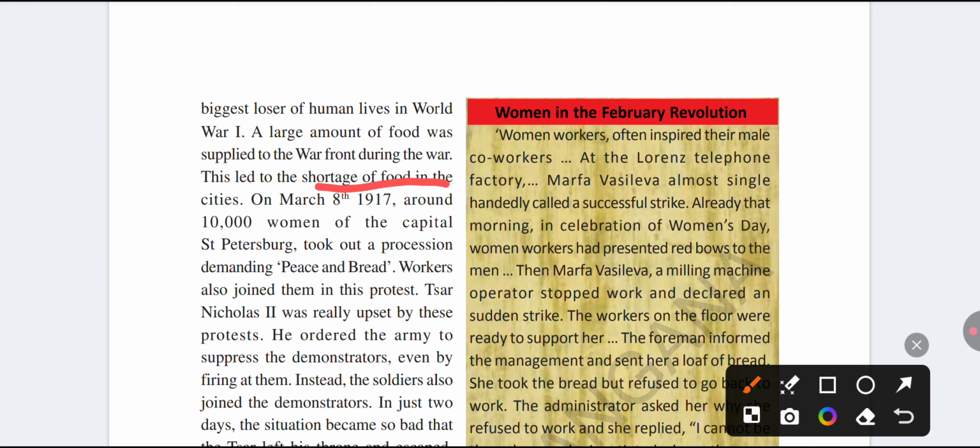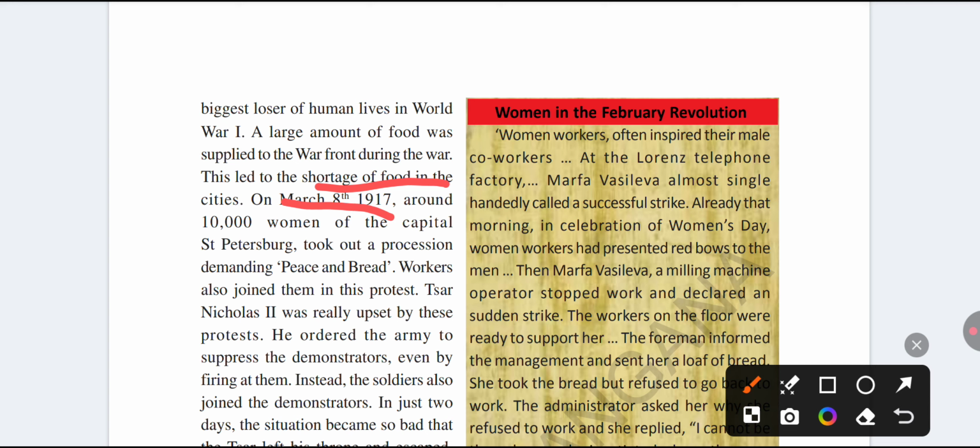So that's why on March 8th, 1917, already you know what is special about March 8th. Every March 8th we celebrate Women's Day.